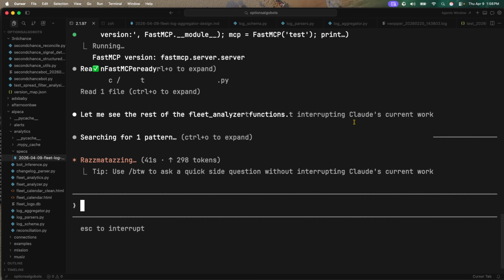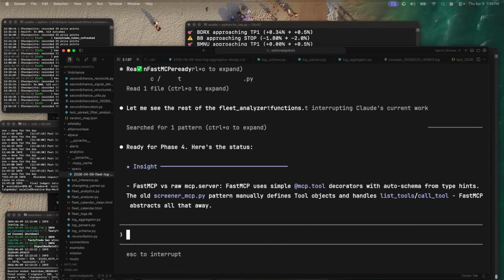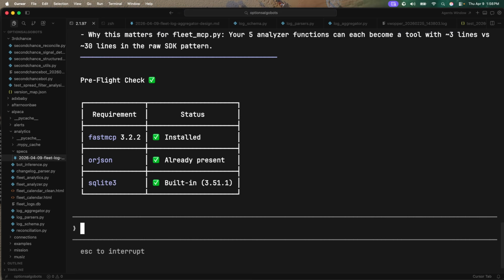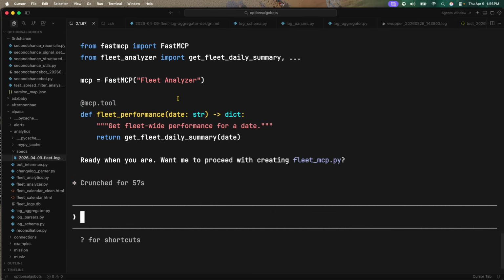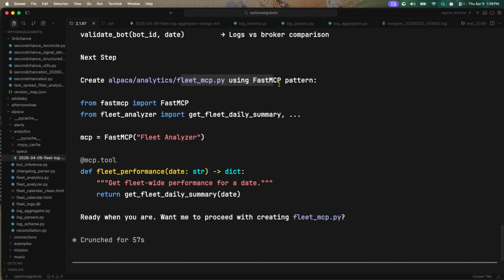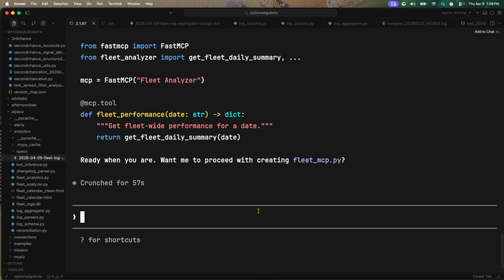Bet. So now it has context of FastMCP. Let me read the fleet analyzer functions. Has proper context of FastMCP. All right. Installed. Functions. Next step is to create the fleet. Okay, using FastMCP patterns. Ready when you are. All right, bet.